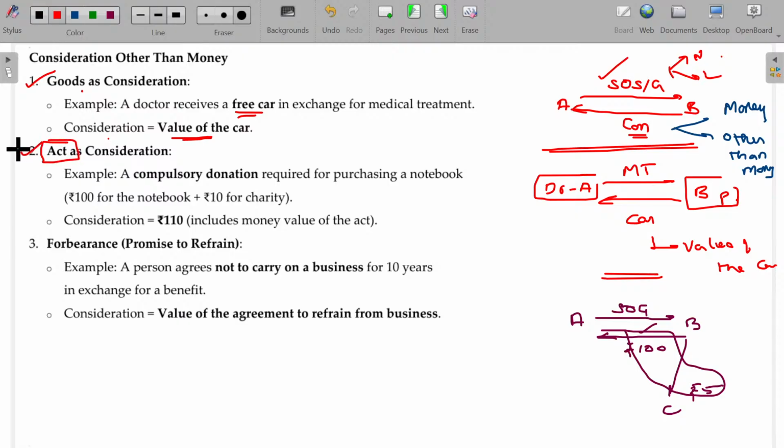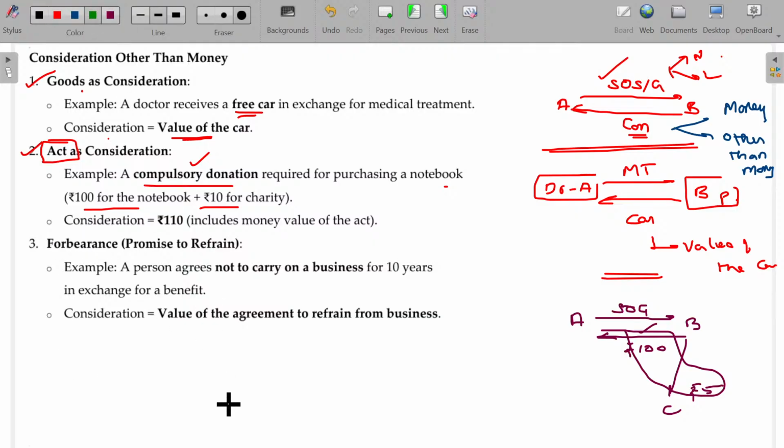You take this note, give me 100 rupees. As per my instruction, you have to give another 5 rupees for charity. You have to do some action as per my request, which means the value of that action also forms part of the consideration. For example, a compulsory donation is required. It is not voluntary. Only then will you get the note. So for purchasing a notebook, 100 rupees for the notebook and 10 rupees for charity, the value of the note here is 110 only. Is that clear?